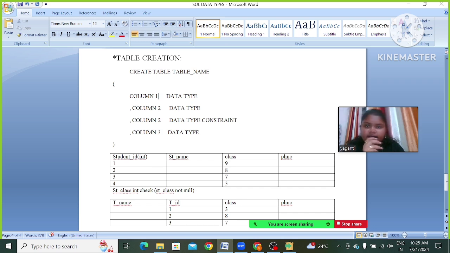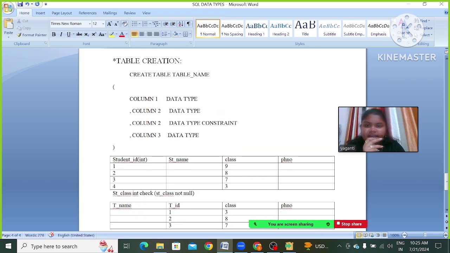Whenever we are adding varchar, we want to specify how many characters we want to insert.